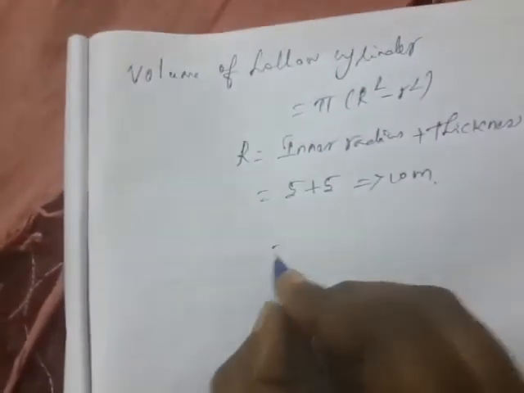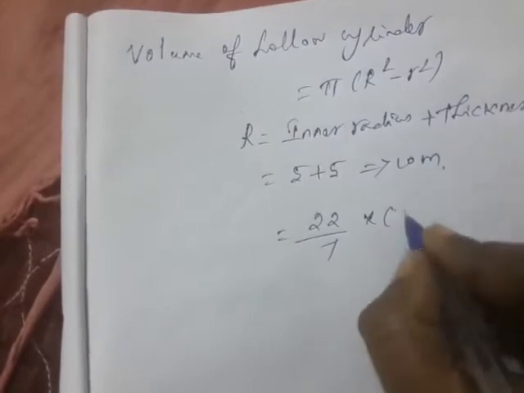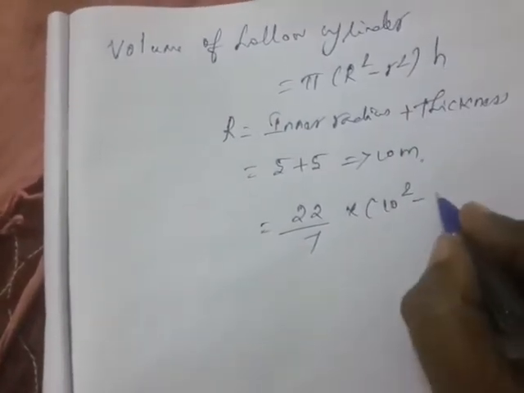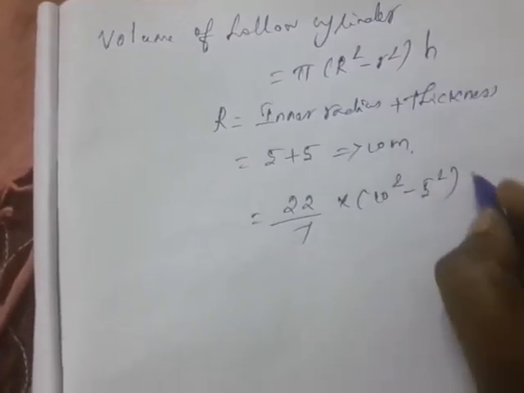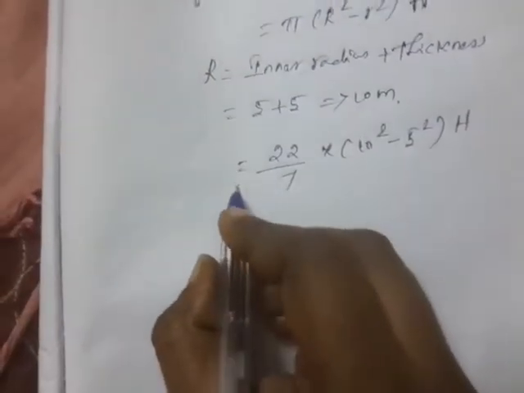So what is the value? 22 by 7 into 10 square into h also. 10 square minus small r square, 5 square, into this one value is what? Capital H. That means that embankment height we have to find out.